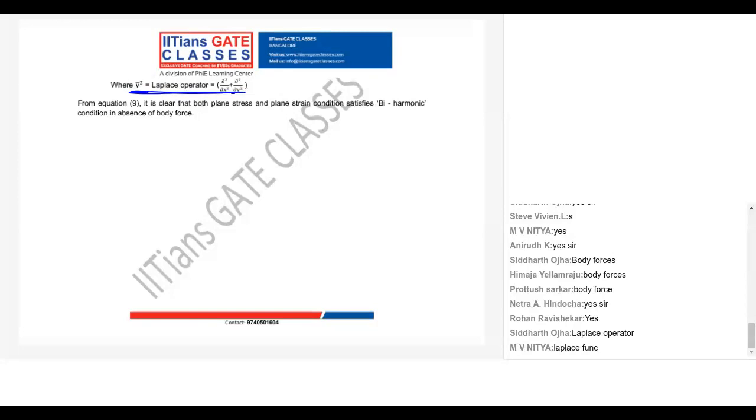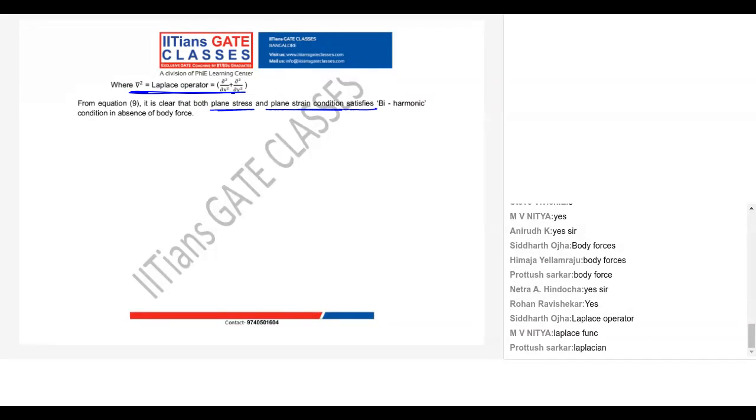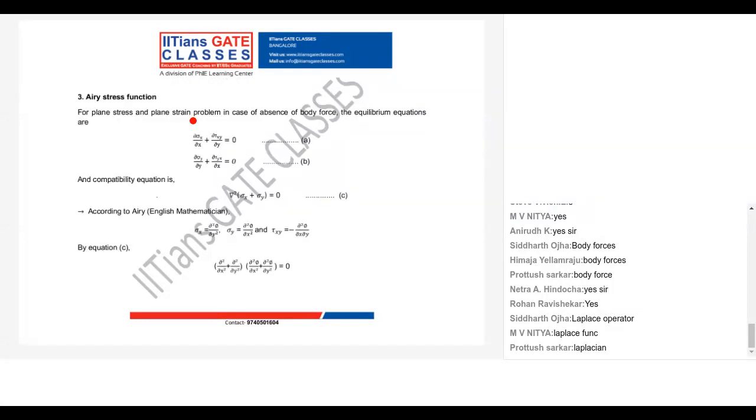So you can see in the absence of body forces, both plane stress and plane strain conditions satisfy a biharmonic condition. What is this? Laplacian operator, right?